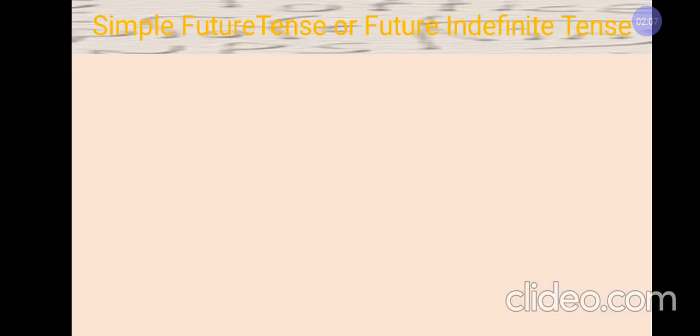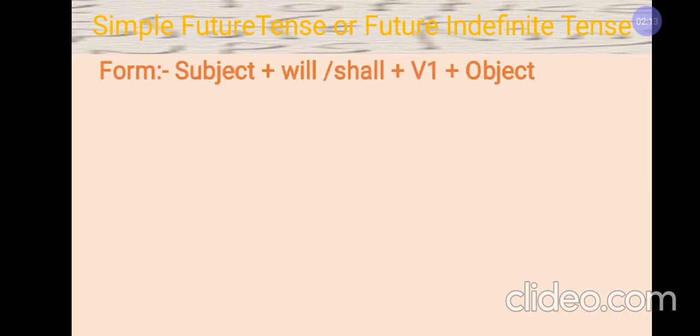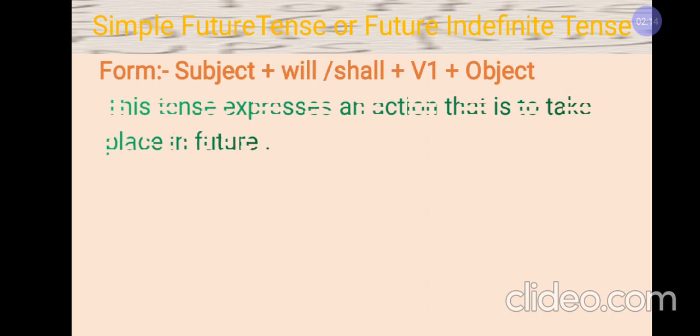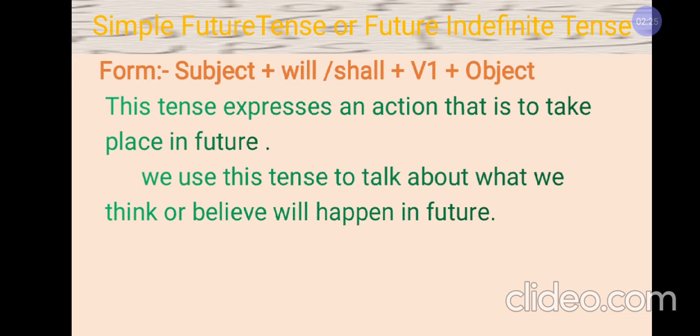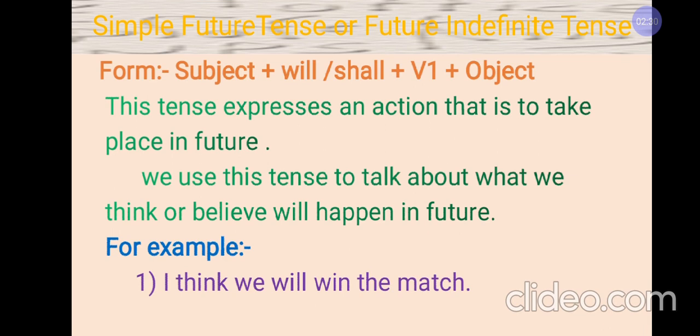Simple future tense is also known as future indefinite tense. Actually, this tense expresses an action that is to take place in future. We use this tense to talk about what we think or believe will happen in future. Like, for example, I think we will win the match.